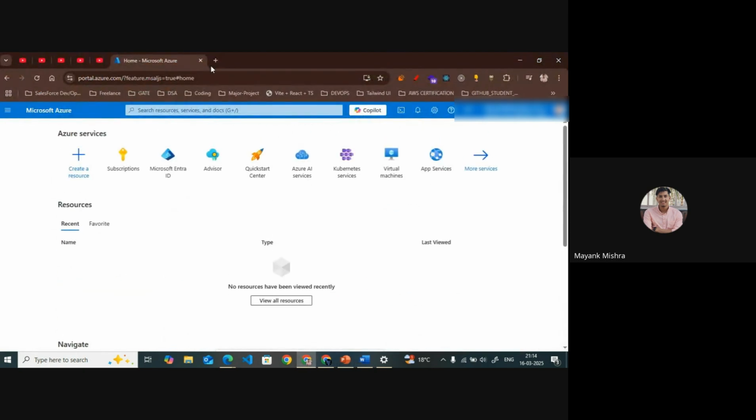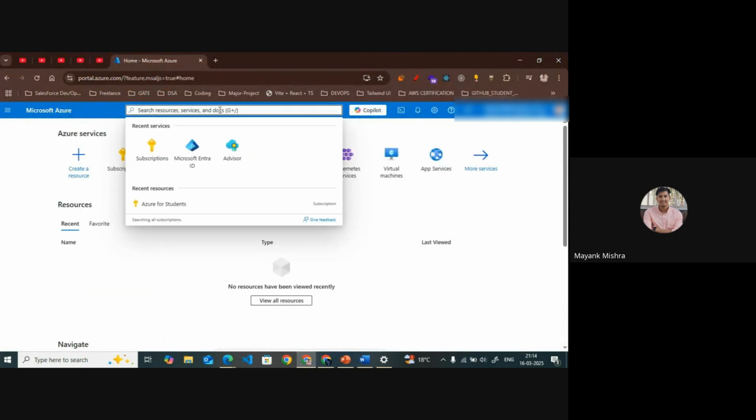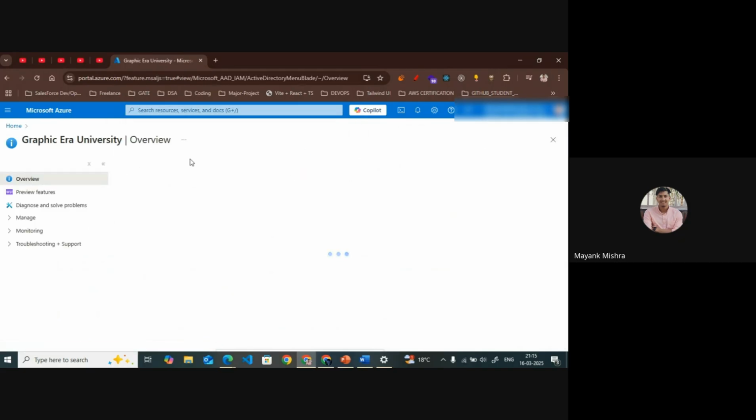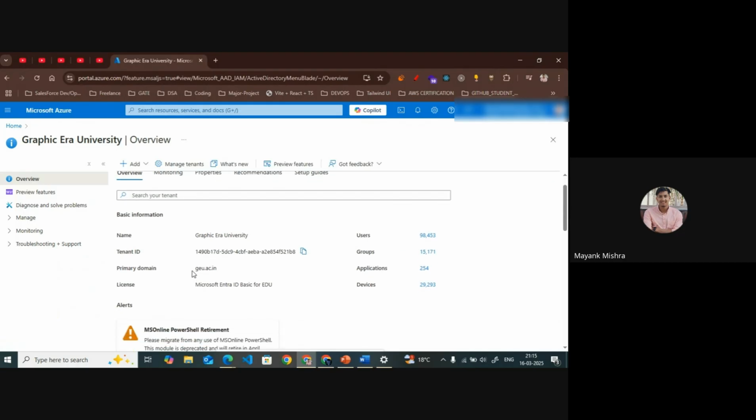This is an account of a college where I have given training in a university, so I got credentials from them also. This is a Microsoft Entra ID. If I open it, the primary domain is gu.ac.in. Every student has their own ID.